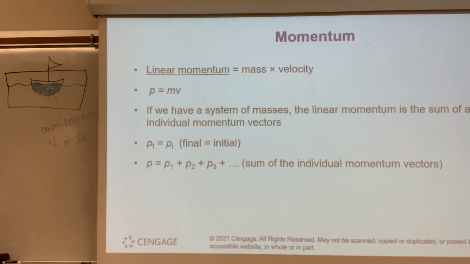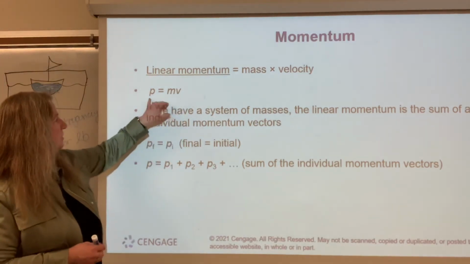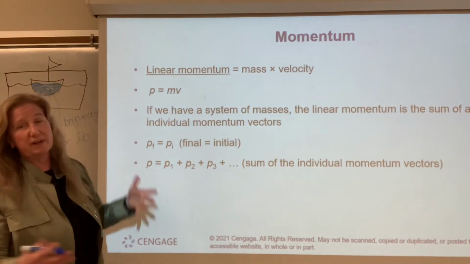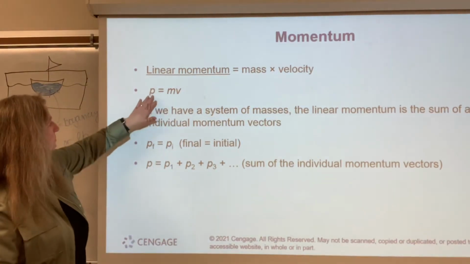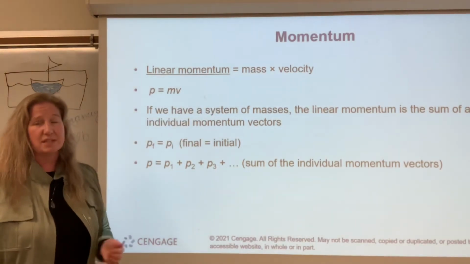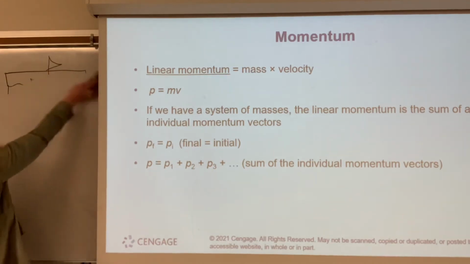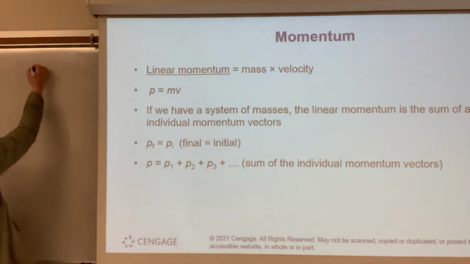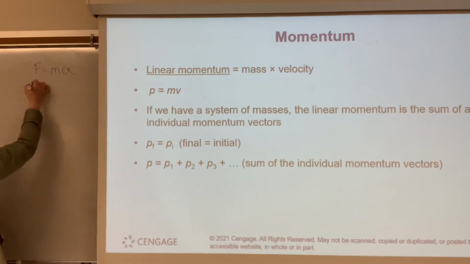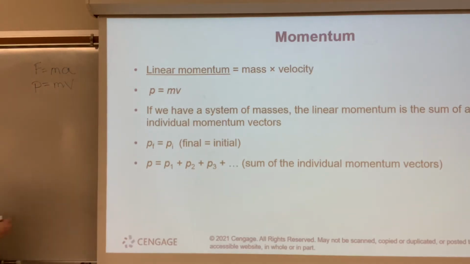So linear momentum. Now it's interesting, one of the textbooks I teach out of uses a different symbol. So just know you might have learned a different one. This book uses little p. So that's linear momentum, that's mass times velocity. So force, let's write those down. Force is mass times acceleration, right? So force equals mass times acceleration. Linear momentum is mass times velocity.